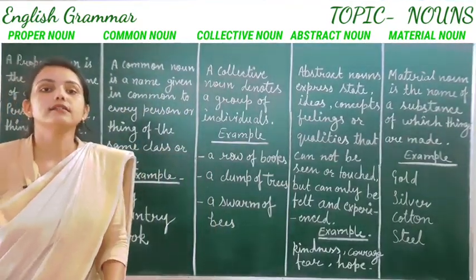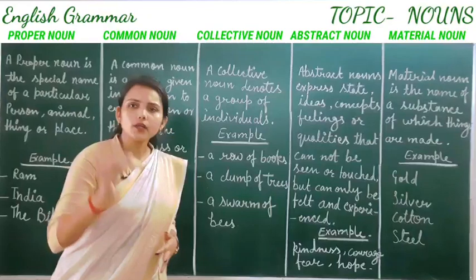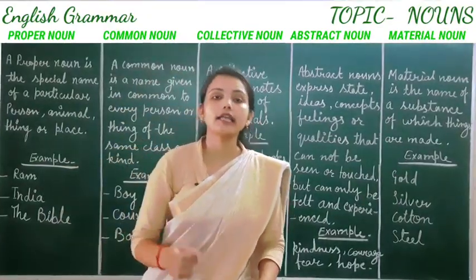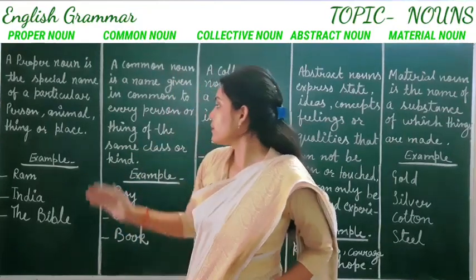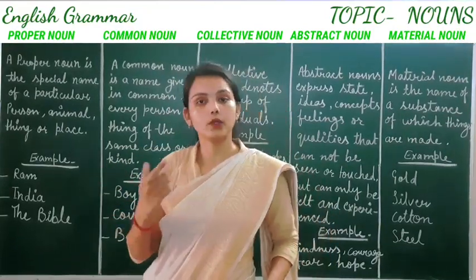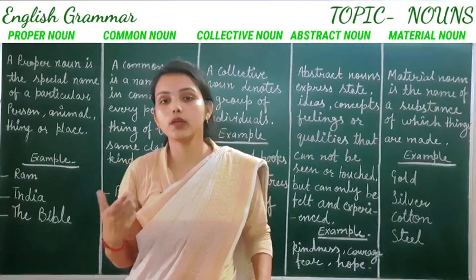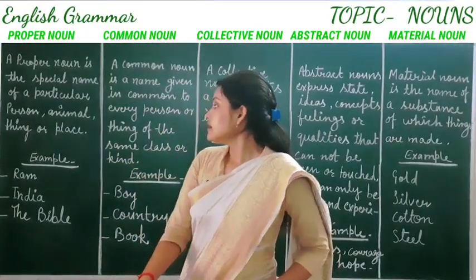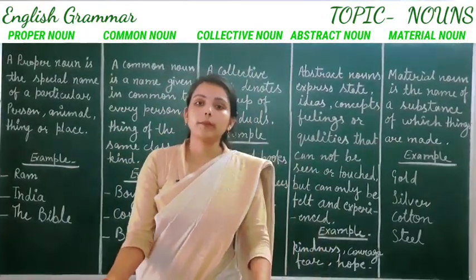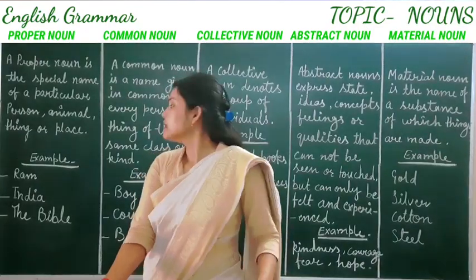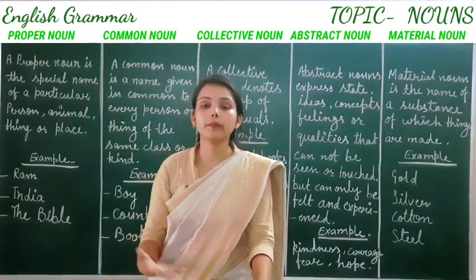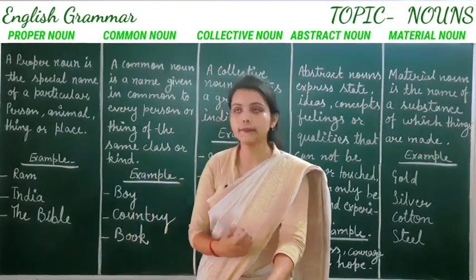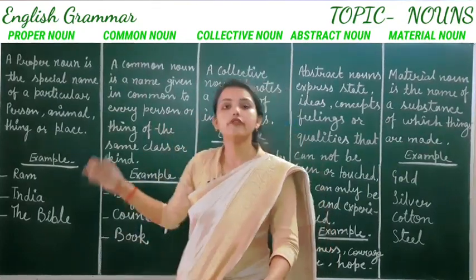Proper noun means when we are talking about a particular person, place, animal or thing, that is proper noun. For example, Ram. Ram is the name of a particular person. Ram is the name of a particular boy. Second is India. India is the name of a particular country. Third is the Bible. The Bible is the name of a famous, a particular book. Clear? So, these are some examples of proper noun.